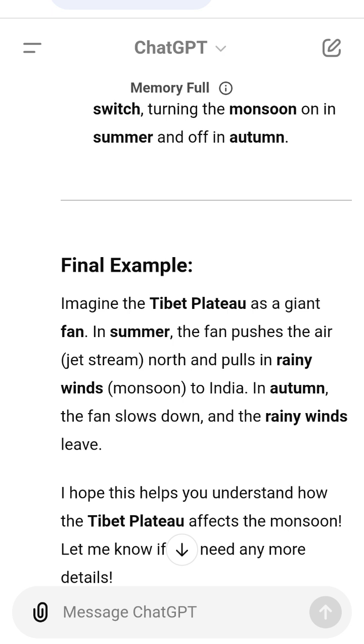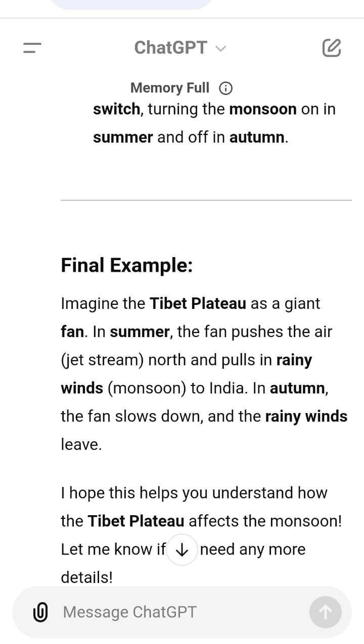Simplified summary. The Tibet Plateau is a huge and tall area that controls how the winds move. In June, the plateau heats up and forces the jet stream to move north, which helps bring the monsoon rains to India. In October, the jet stream comes back south and the monsoon slowly goes away. The Tibet Plateau acts like a big switch, turning the monsoon on in summer and off in autumn.